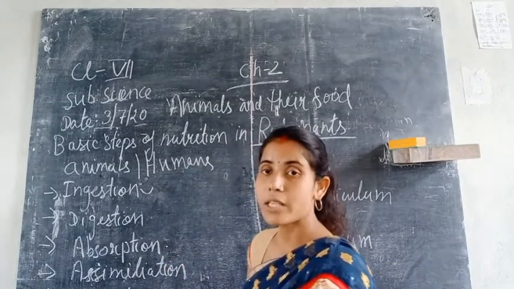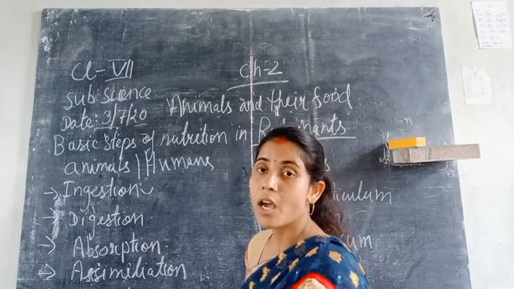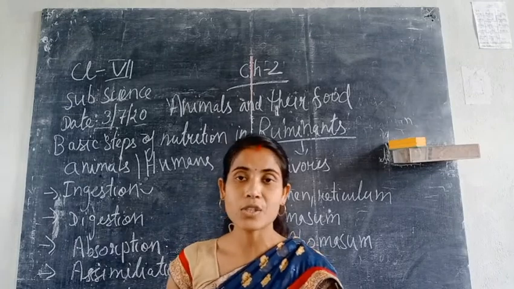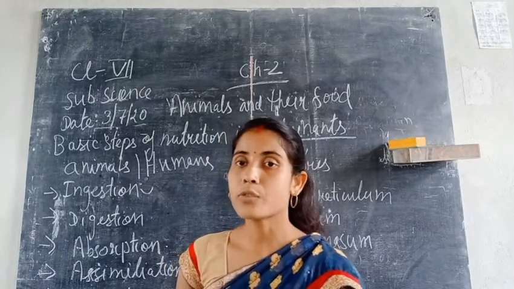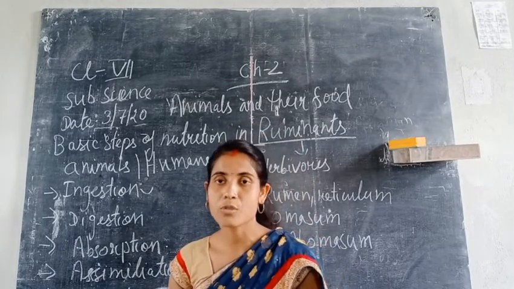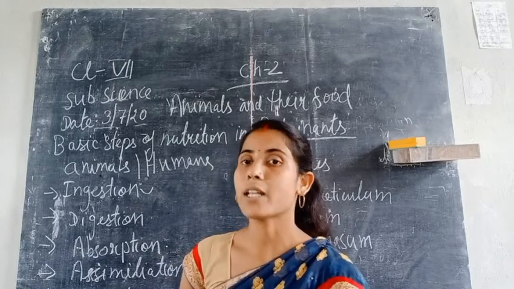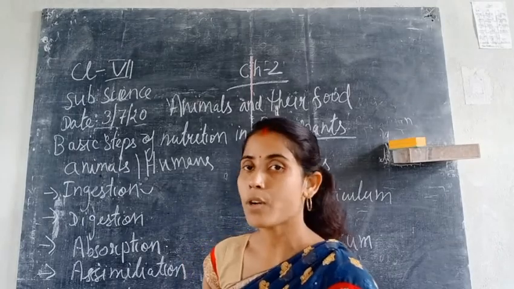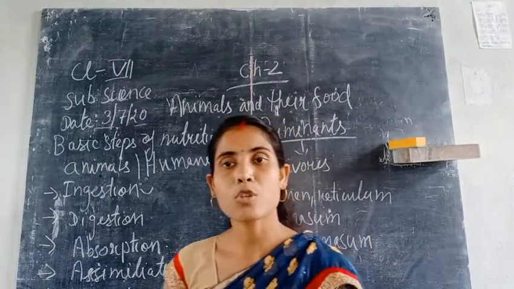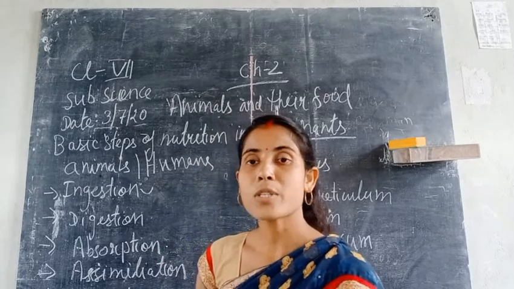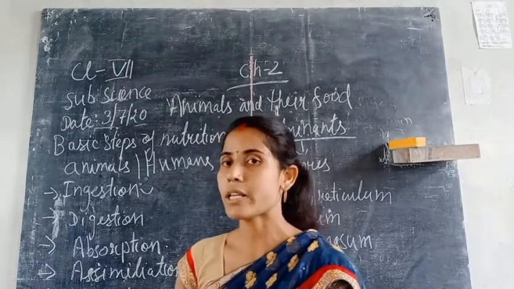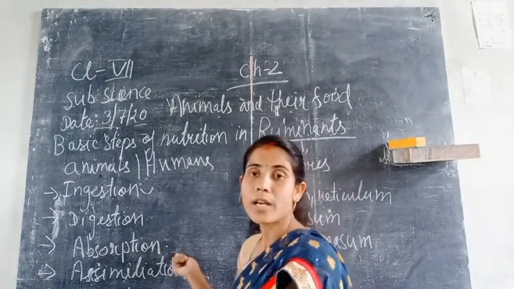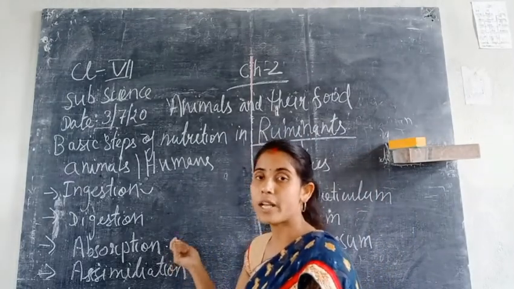And the last step is the egestion step. Egestion is where the food has gone into the large intestine, where complete digestion occurs, and lastly the waste materials come out through the anus, like urine or stool. These are the waste materials which come out of the body through the process called defecation. That means the removal of the waste materials from the body is called defecation. So these are the basic steps involved in the human beings as well as in the animals.